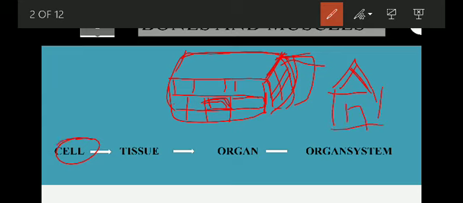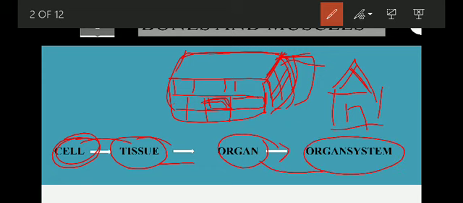Similarly, cells are joined together to form tissue, and then tissues join together to form an organ, and then these organs are joined together to form an organ system. Examples of organs are the liver, pancreas, and lungs. All these are organs, and these organs perform different functions. So let's move on.